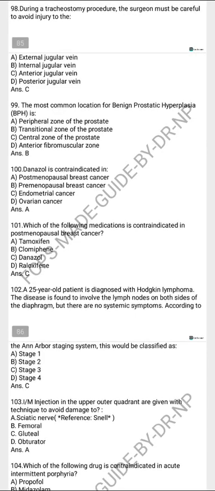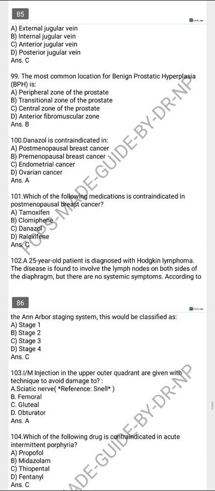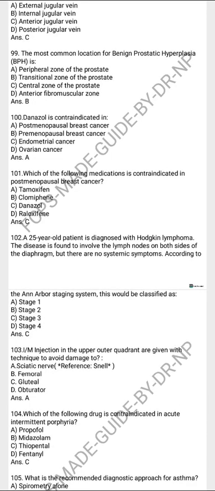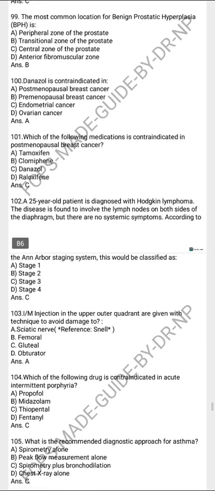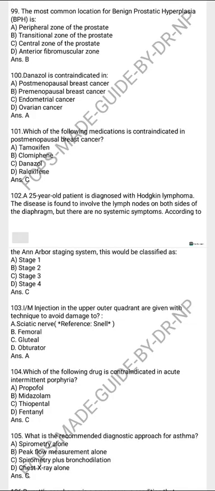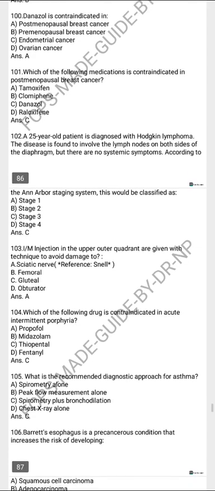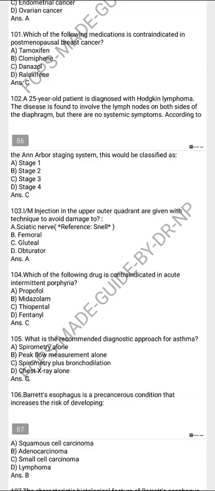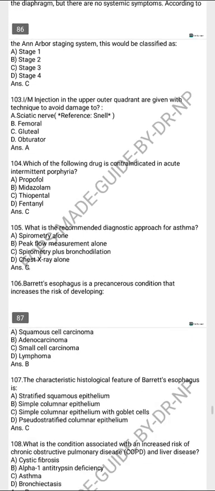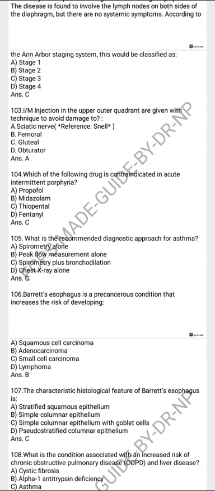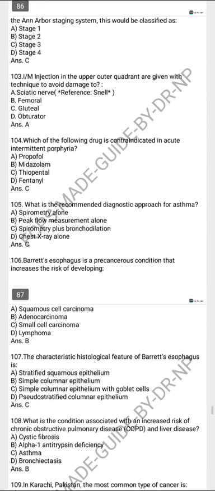Injection in the upper outer quadrant is given with this technique to avoid damage to the sciatic nerve. The following is contraindicated in acute intermittent porphyria, that is thiopental. The following is the recommended diagnostic approach for asthma, that is spirometry plus bronchodilator. Barrett's esophagus is a precancerous condition that increases the risk of developing adenocarcinoma. The characteristic histological feature of Barrett's esophagus would be simple columnar epithelium with goblet cells.